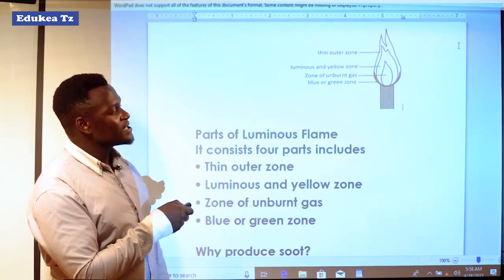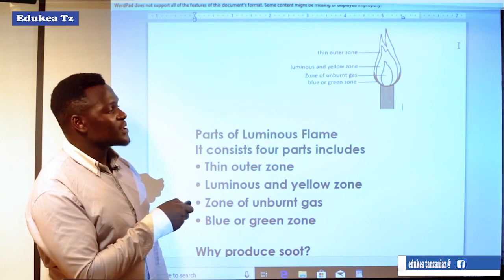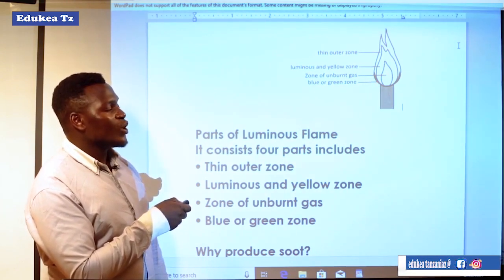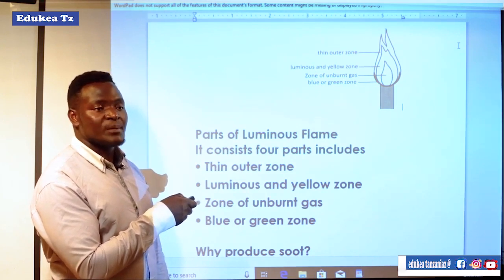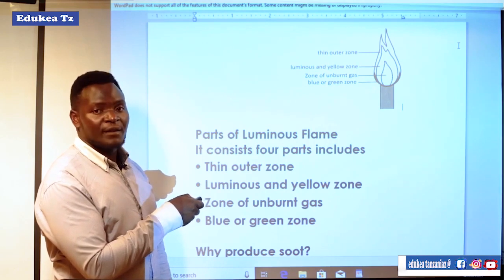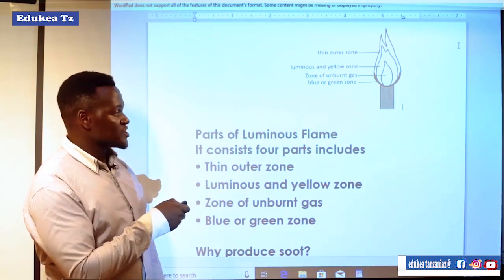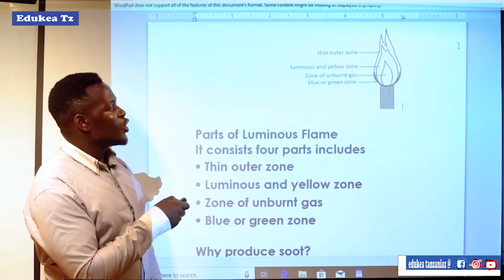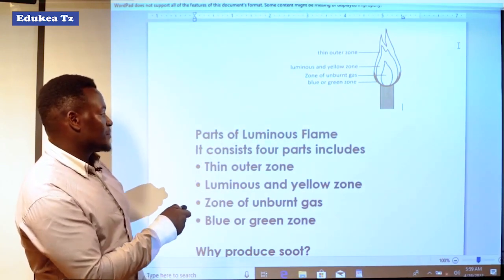Because in this luminous flame, we saw that the oxygen gas is few. If it is few, it does not support the complete burning of the fuel, which produces the zone of unburnt gas. Also we have the blue or green zone in the diagram of luminous flame.